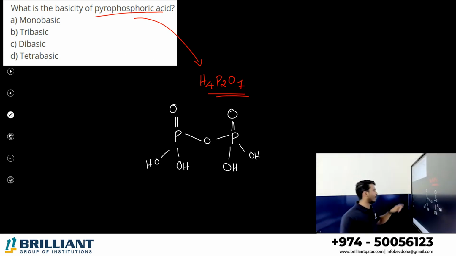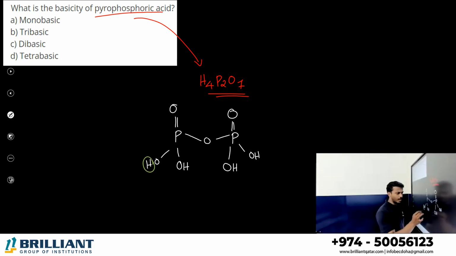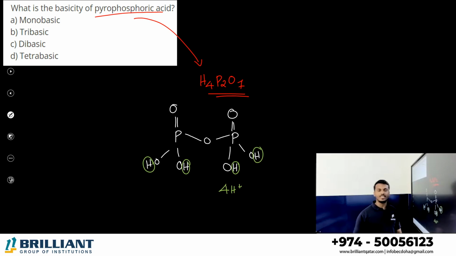That is tetrahedral. Fine. What is the basicity? Basicity, I am saying again, is the number of H plus ions donated from the OH group. Or you count how many OH groups are there. From these OH groups, you can donate this H plus, this H plus, this H plus, this H plus. So a total of 4 H plus ions you can donate. So basicity is 4, known as tetrabasic. So pyrophosphoric acid is tetrabasic in nature.